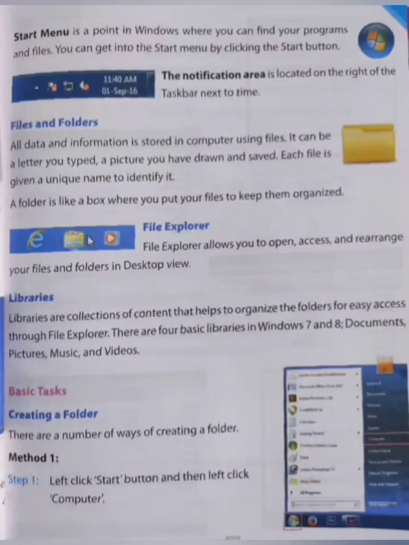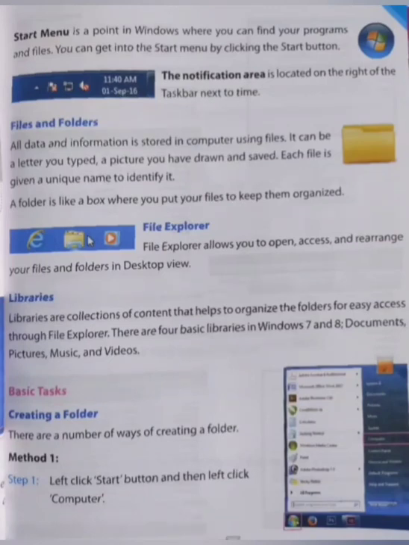Second, start menu. The start menu is the point in Windows where you can find your programs and files. You can get into the start menu by clicking the start button. And third, the notification area. It is located on the right of the taskbar next to the time. Whenever there is any update in your system, you will get a notification in the notification area.